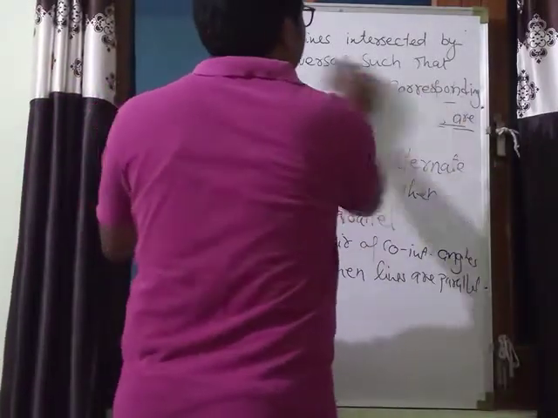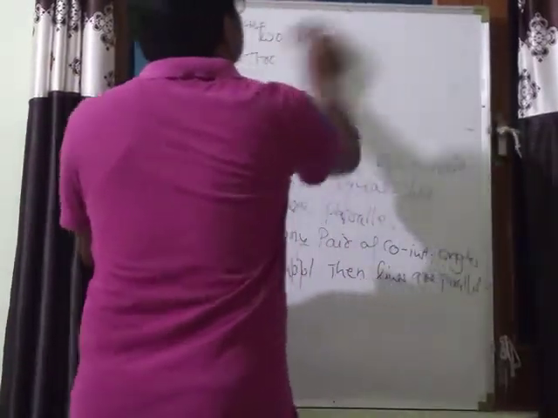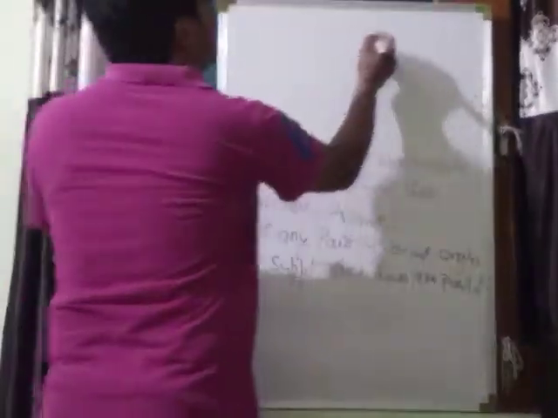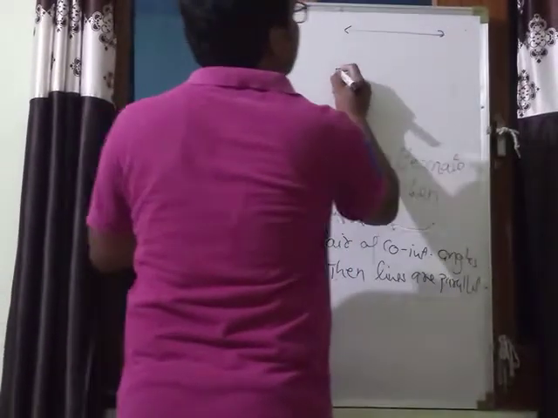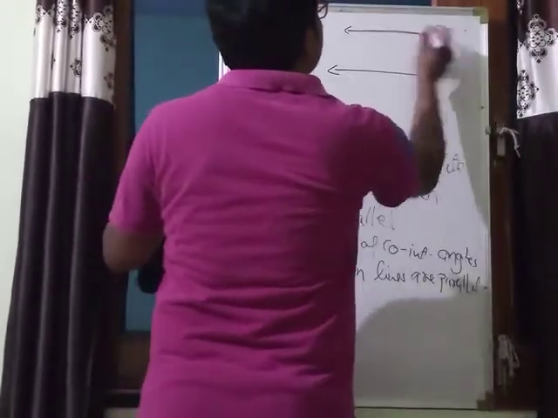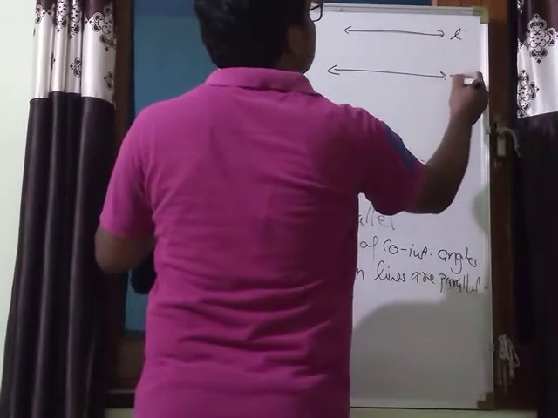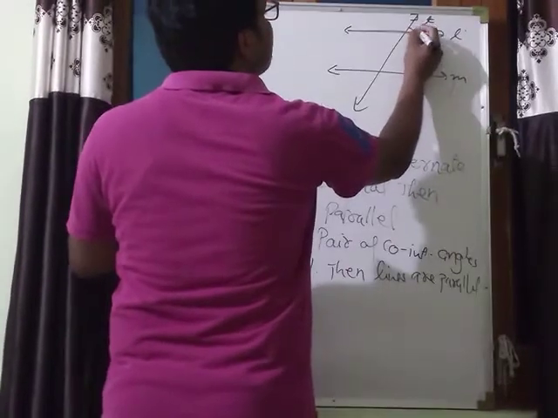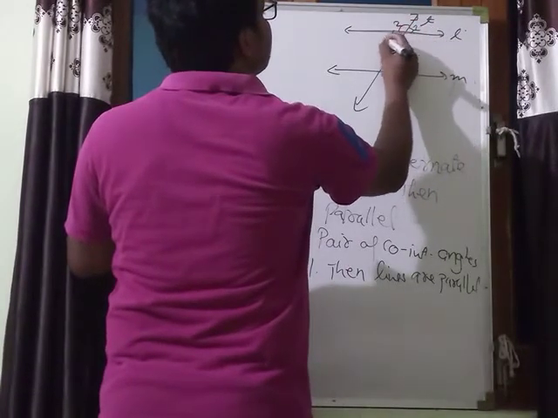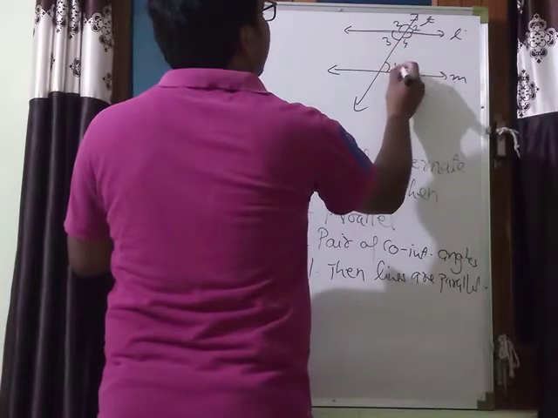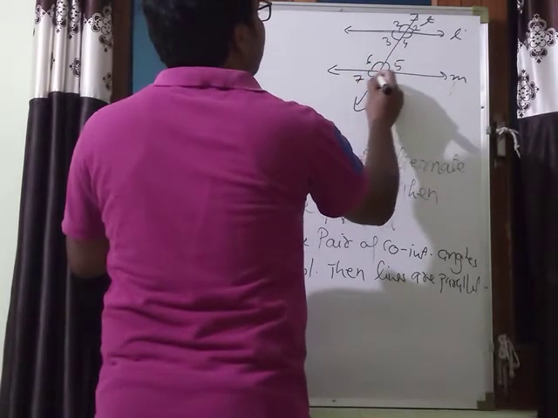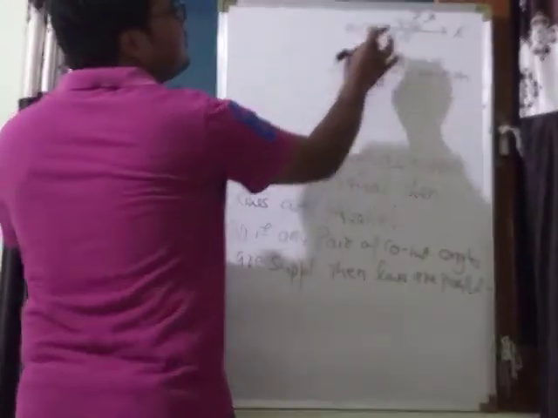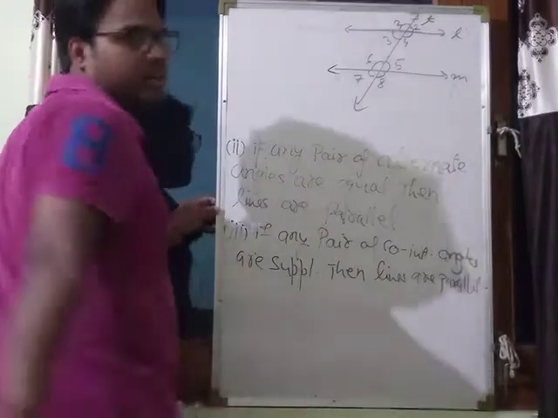Means, see, two lines are given here. That is L, that is M, intersected by a transversal T, and some angles are formed: angle 1, angle 2, angle 3, angle 4, angle 5, angle 6, angle 7, angle 8. We know that the corresponding angles are 1 and 5, 2 and 6, 3 and 7, 4 and 8.